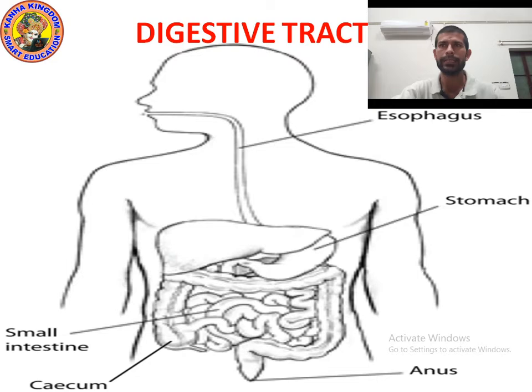And as you can see, intestine, I have shown small intestine and large intestine. And the last two parts are rectum and anus. Okay, I hope you understood. Now let's move on to the next point.